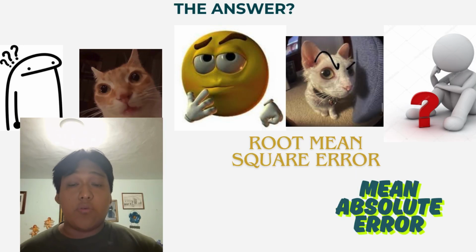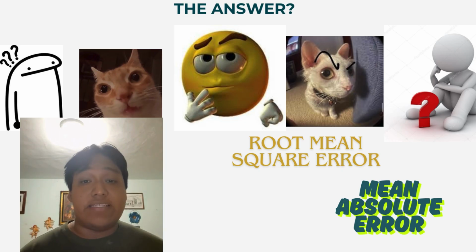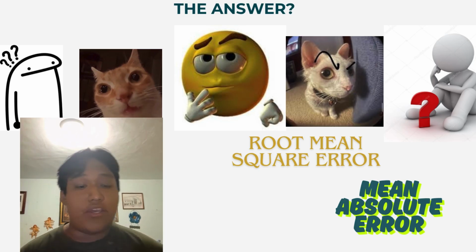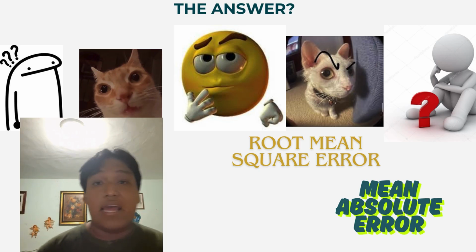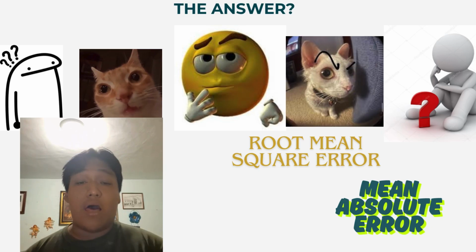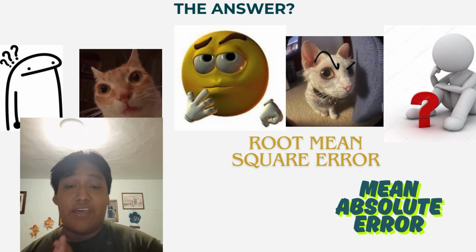So what will be the answer for this question? In the case of defect forecasting, what we usually want is precision and accuracy. That's why the mean absolute error and the root mean square error are the best choices. They give us a clear idea of how accurate the model is without being affected by very small numbers like the mean absolute percentage error.